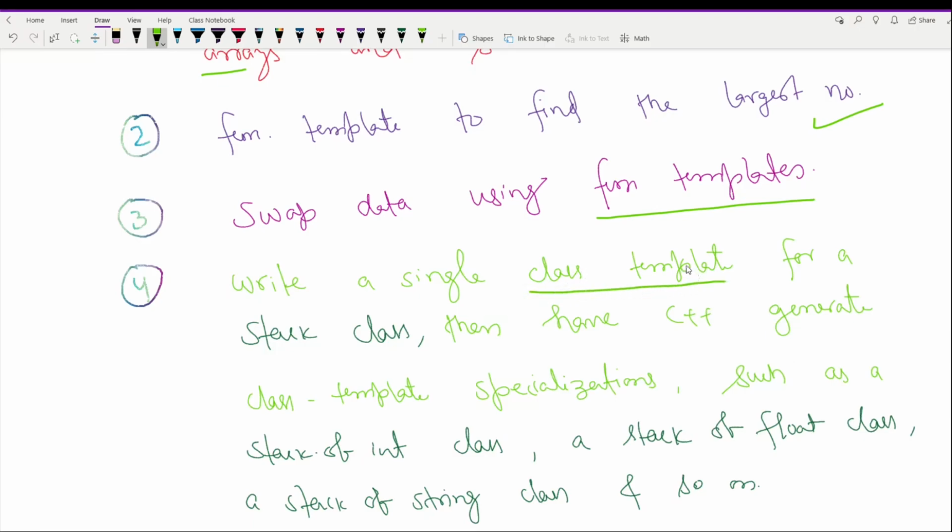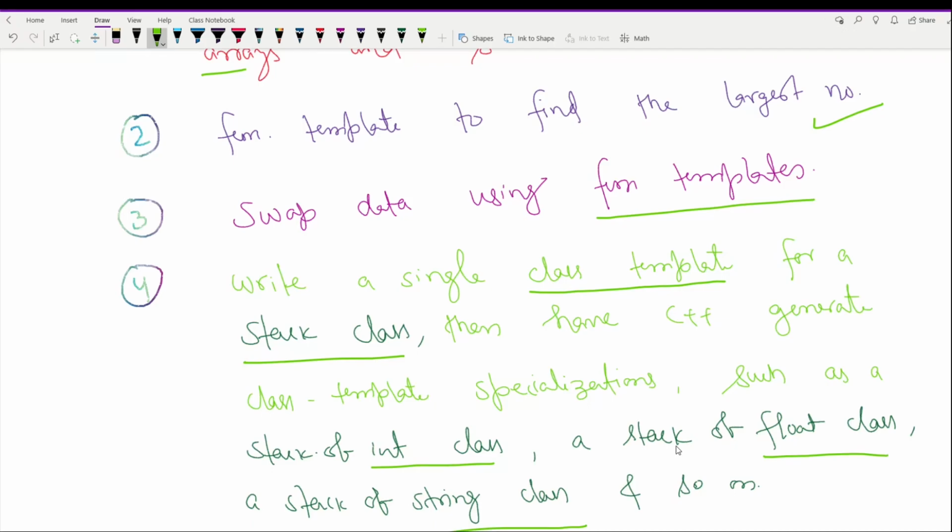Here we can create a class template for a stack class and then have C++ generate class template specializations such as stack of integer class, stack of float class, stack of string class, and so on. From these examples and the concept we discussed so far, it's clear that we can write a single piece of function or class that can play the role of many more functions or classes.